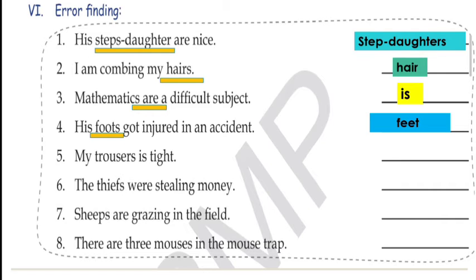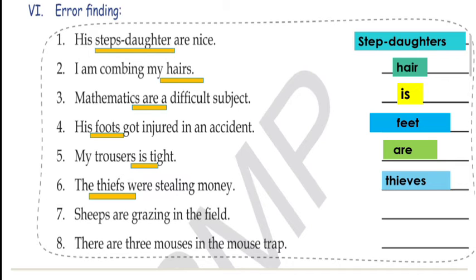Number 5, my trousers is tight. Now trousers are plural. So what is wrong here, that is is. So the correct form is are. Number 6, the thieves were stealing money. So the plural of thief is thieves, and what is the spelling? The spelling is T-H-I-E-V-E-S. So the error is in the spelling and the correct form is this.